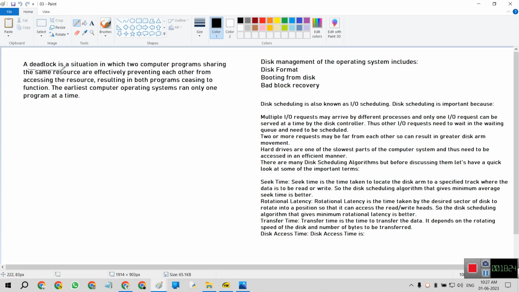A deadlock is a situation in which two computer programs sharing the same resources are effectively preventing each other from accessing the resources.